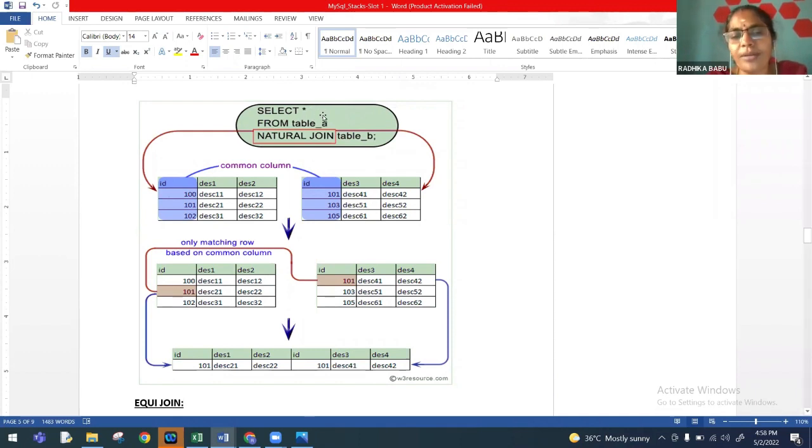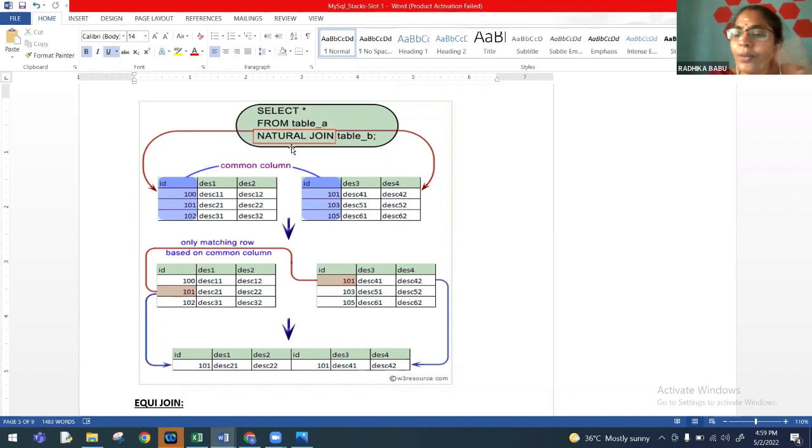So select column list from table 1. There in Cartesian product, we put from table 1, comma table 2. But in natural join, we have to mention the keyword natural join. That way, it differs from a Cartesian product. So a natural join is differing from the Cartesian product by using the keyword natural join table name.